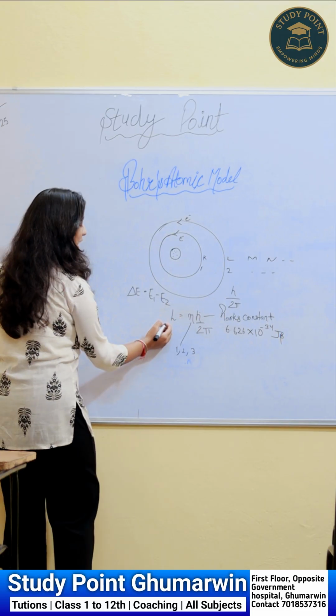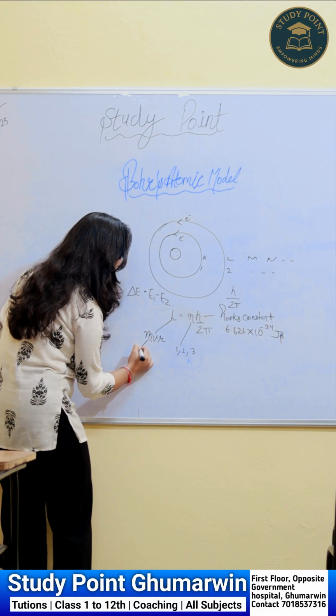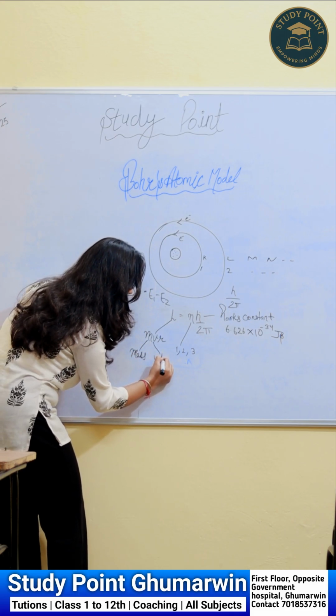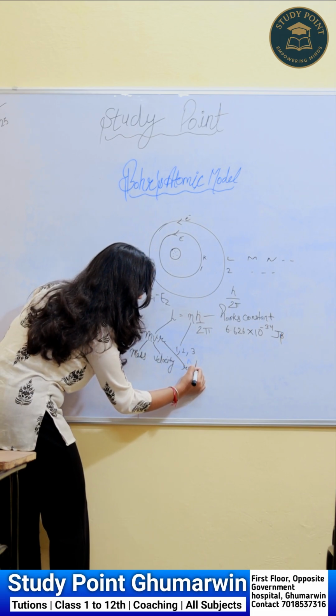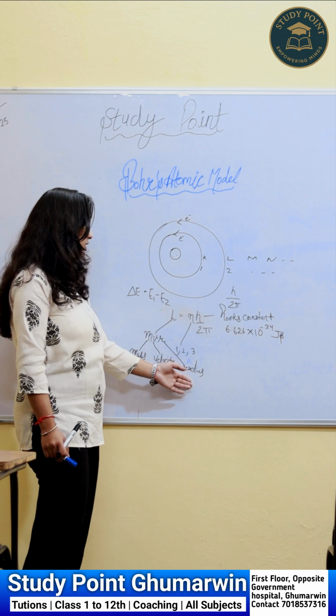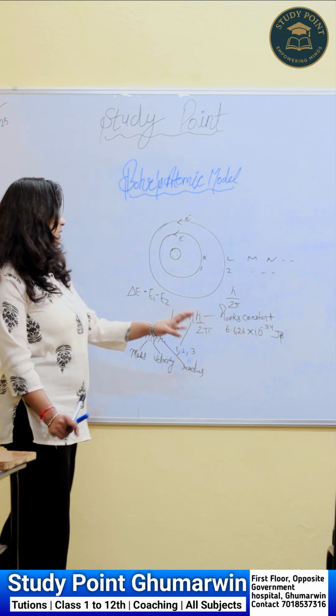And the value of angular momentum is m v r, where m is the mass, v is the velocity, and r is the radius. So when we want to find any values, we have to put these values in and we can find out the value. So these are the three postulates.